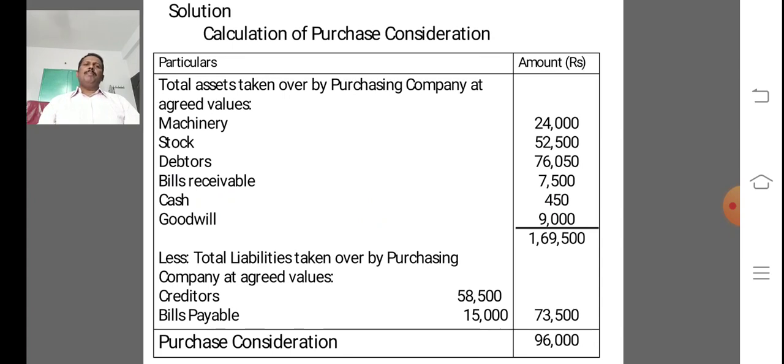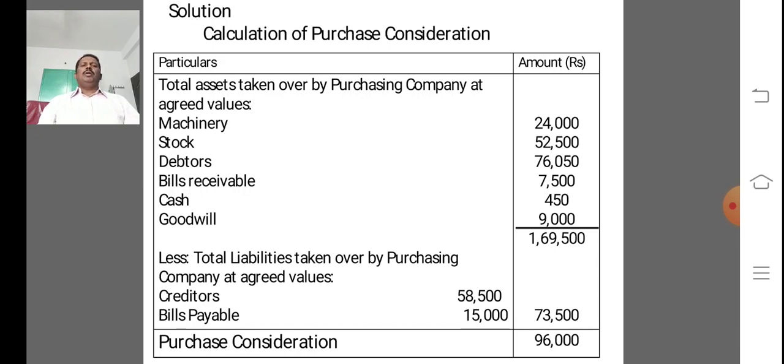So in this problem, step number 1 is calculation of purchase consideration. In this situation, the net assets method is applicable.